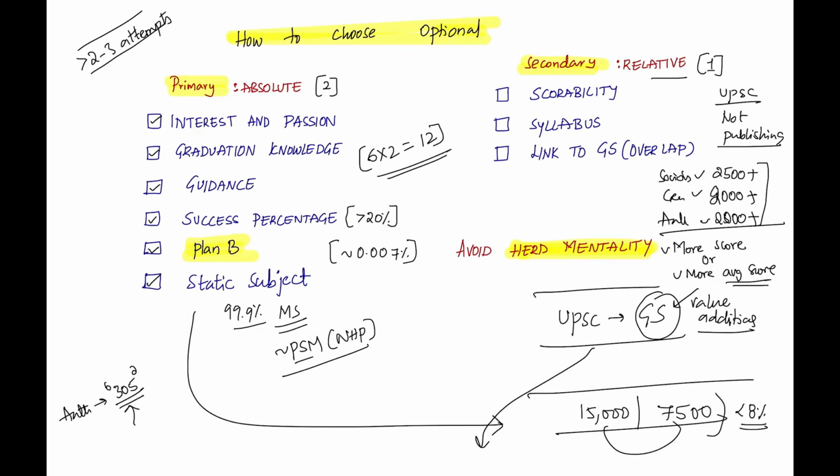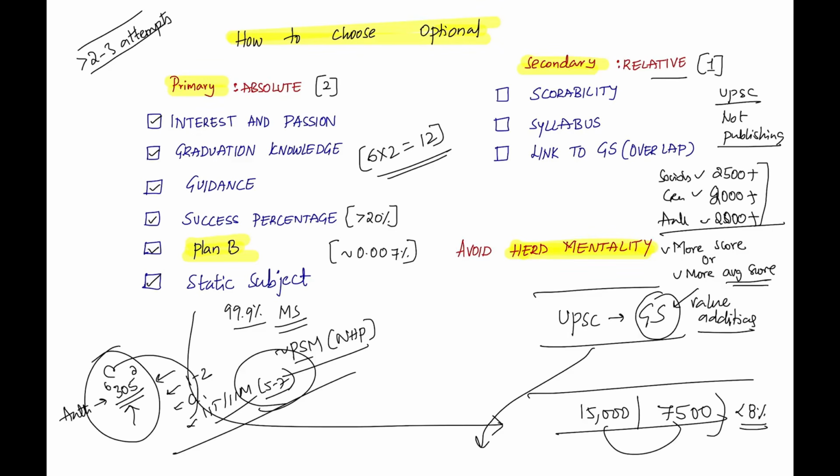you cannot choose that optional for 2 reasons. One thing is, you don't know the bias behind it. Is he from a medical background, or did he give it in 1 or 2 attempts, or does he have any graduation knowledge about this anthropology subject, or is he from IIT or IIM? Because IIT and IIM students, they prepare for 5 to 7 years starting from their engineering days. They have a lot of time to prepare for these, and they give multiple attempts. They're starting at a very early age, at the age of 21, right? So there are a lot of factors which decide a particular score by a particular student, which are not in the market.